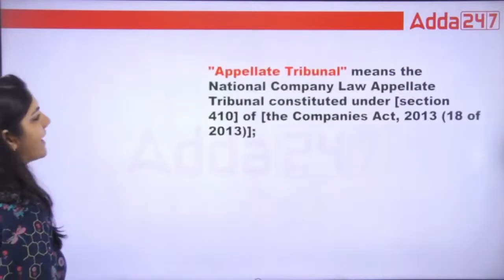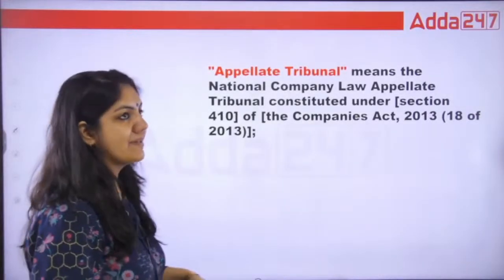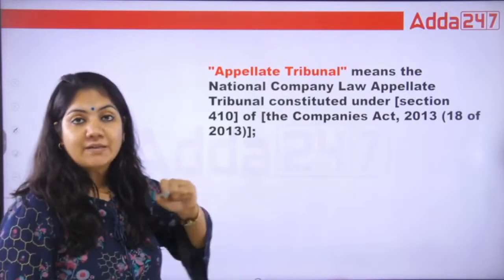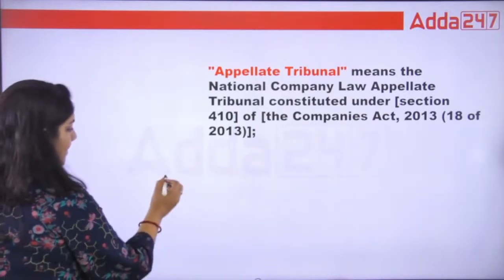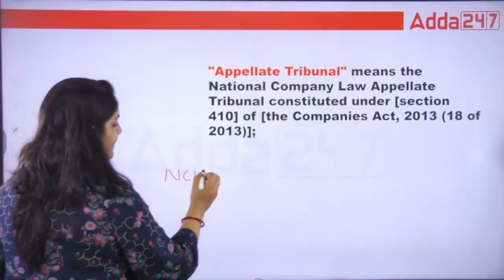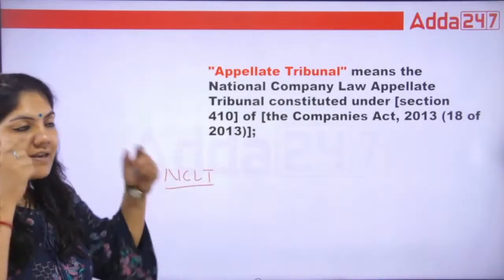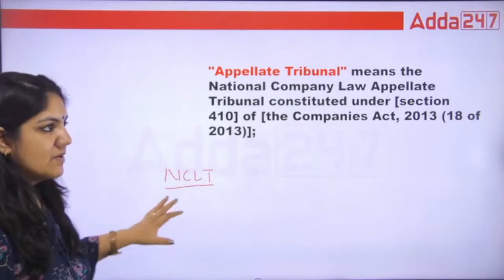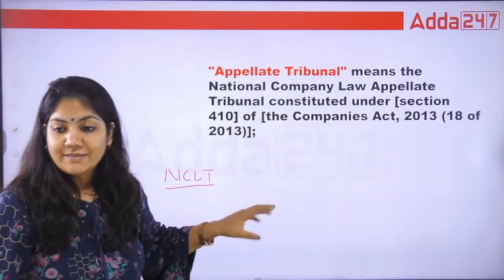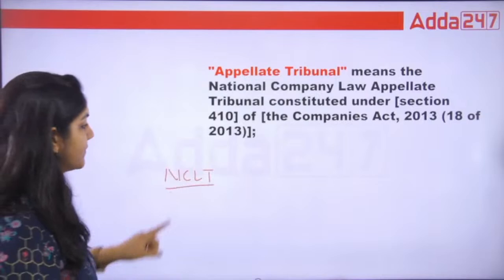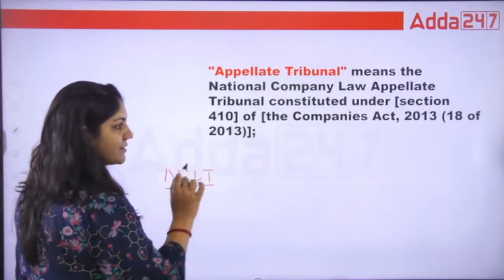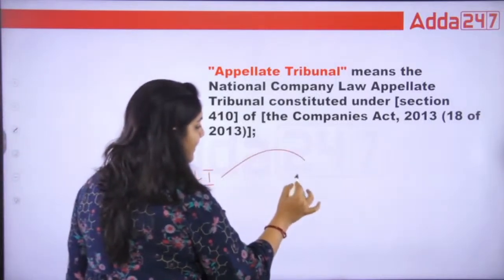The first is appellant tribunal. What is appellant? In which we can appeal. Suppose, class, NCLT. What is this? National Company Law Tribunal. If there is any dispute of LLP, first of all, we have to file the case in the NCLT. And suppose we are not satisfied with the decision of NCLT, then we have to file the case in